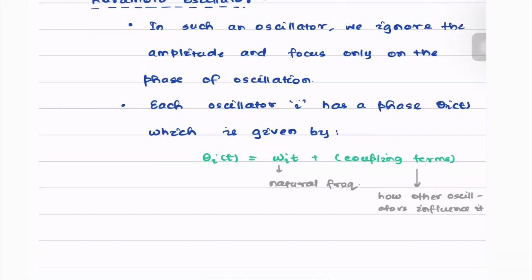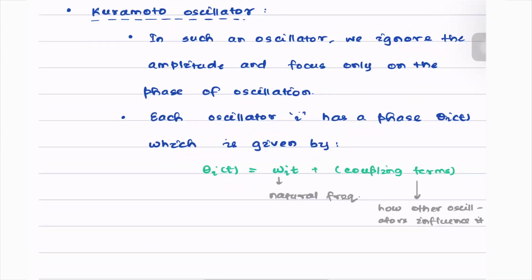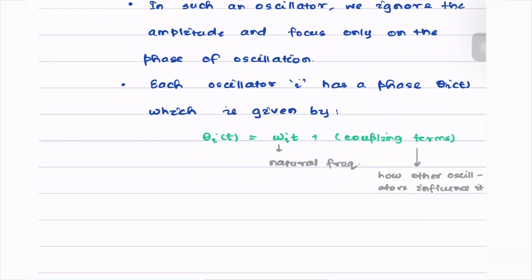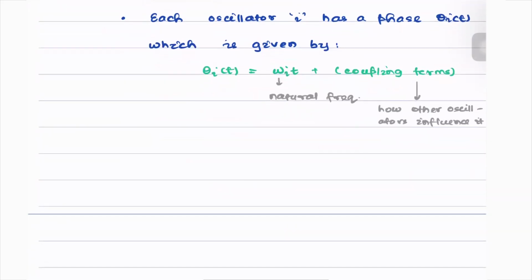So what did we say? We said that in a Kuramoto oscillator, we completely ignore the amplitude and focus on the oscillation. What do we mean by that? We mean that every oscillator is simply a system with a phase angle that rotates on a circle. So meaning the amplitude remains fixed, and what varies is simply the phase of the oscillation. And it can be drawn like this.